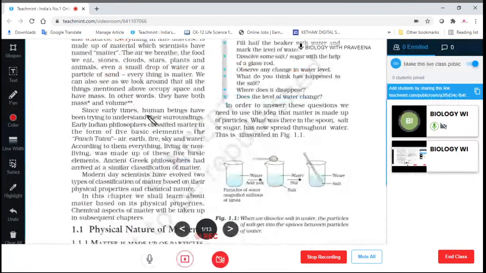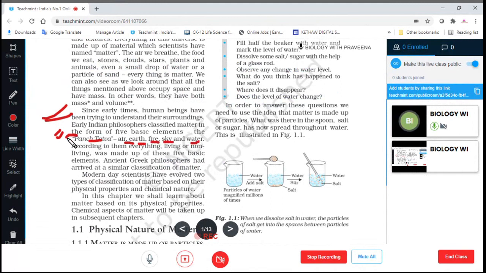Since early times, human beings have been trying to understand their surroundings. Early Indian philosophers classified matter into five basic elements, the Panchatattva: air, earth, fire, sky, and water.